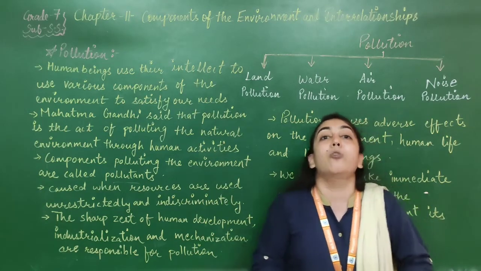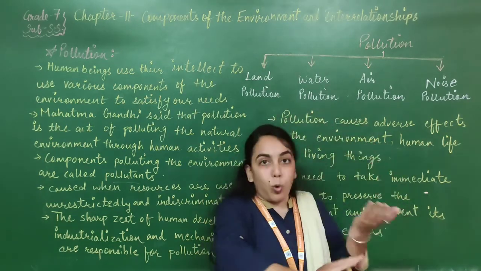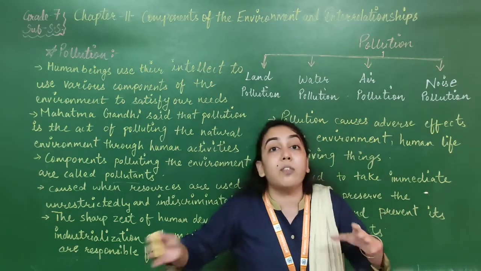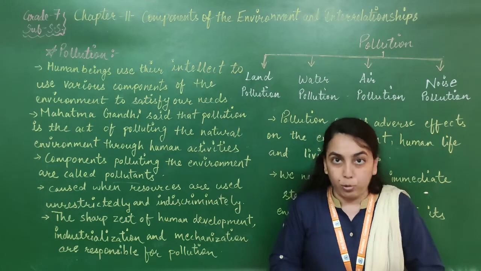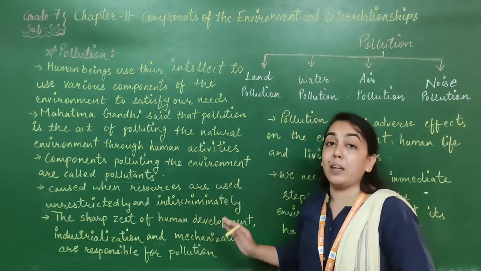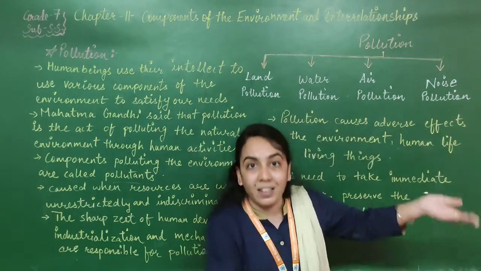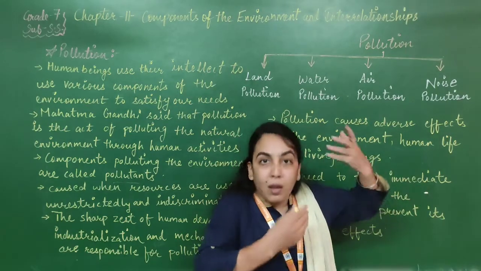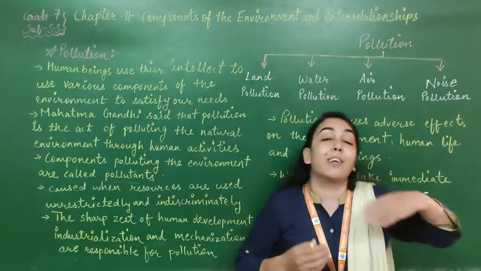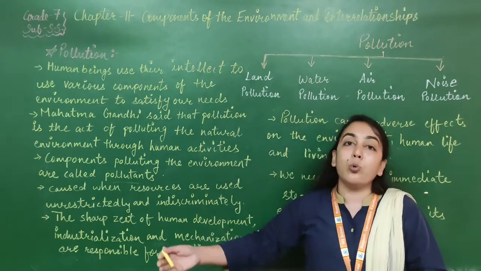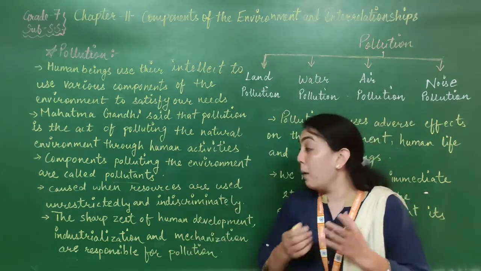We are not worried that the resources will get over. We are using them freely without any restrictions, and then it is creating pollution. And indiscriminately means without any planning, without any thinking, we are using those resources. We are not thinking that it will get over. So when we do this, we are creating pollution.